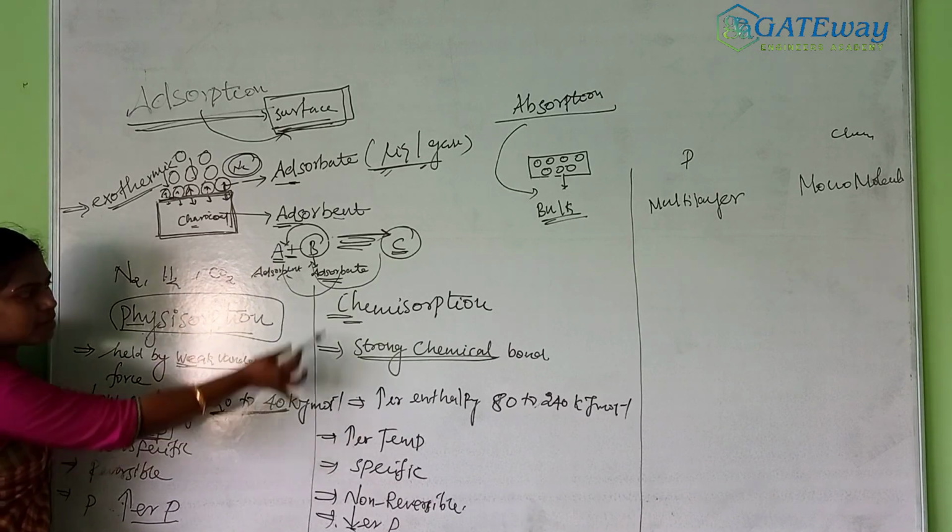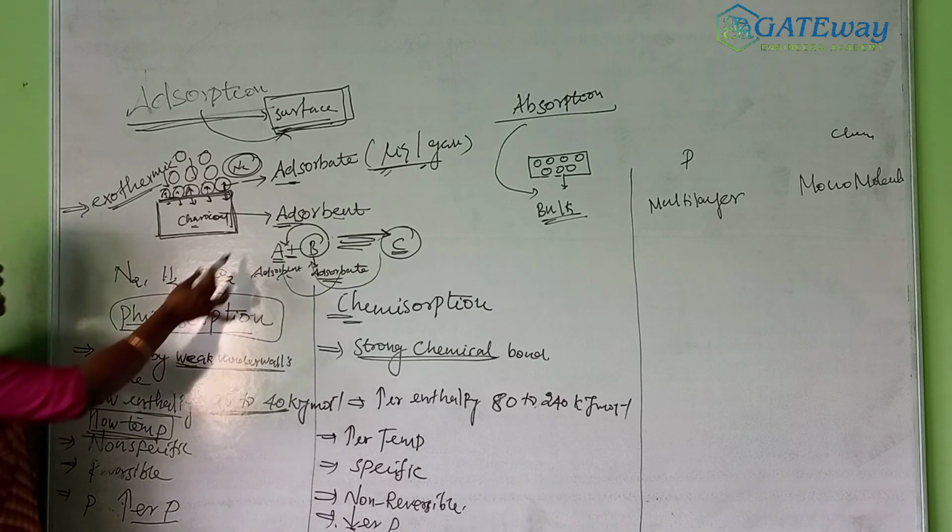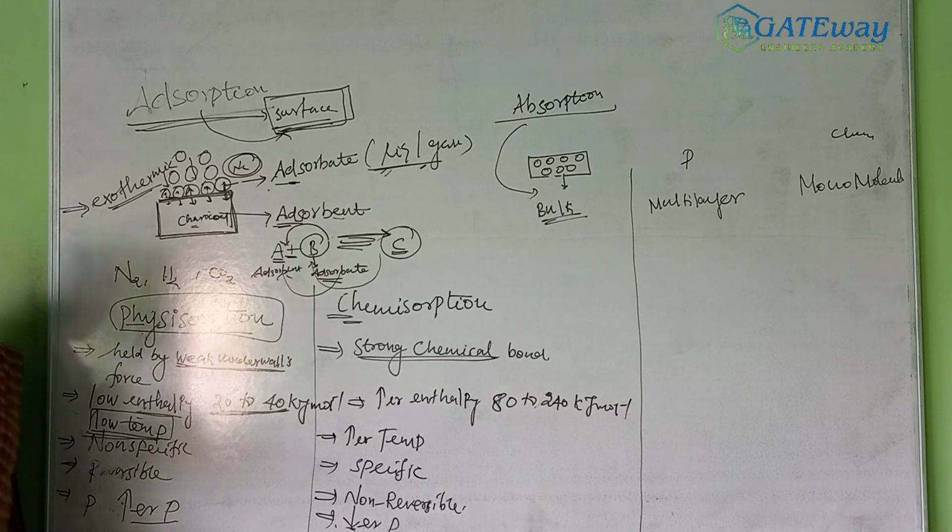In chemical adsorption we favor higher temperature because we want to make the strong bond between the adsorbent and adsorbate. Since a strong molecular bond has to be made between the adsorbent and adsorbate, we apply more temperature, and only then is the bond made.